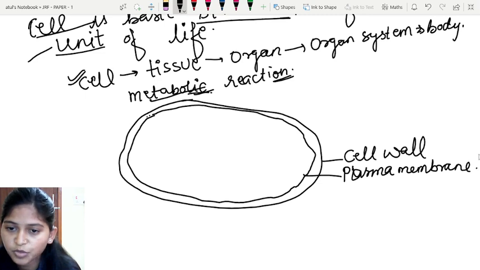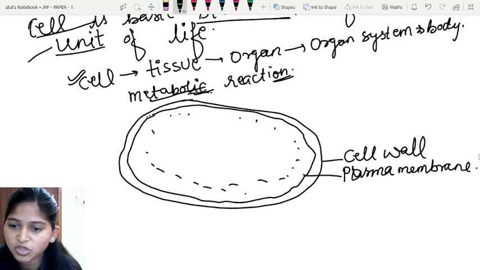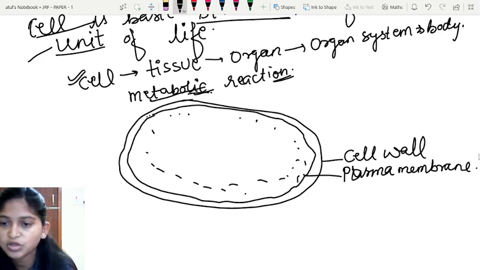Within this plasma membrane or cell membrane, there is a thick fluid present all over the cell, that is cytoplasm. Cytoplasm is present all over the cell, and the cell components that swim in this cytoplasm are termed cell organelles. Cell organelles are present within the cytoplasm. There are various cell organelles that particularly perform metabolism. Among these organelles, the prominent cell organelle is called the nucleus. So I am drawing a eukaryotic cell.